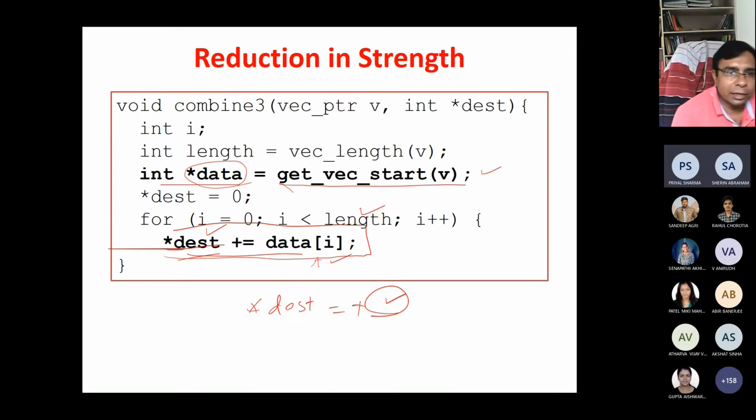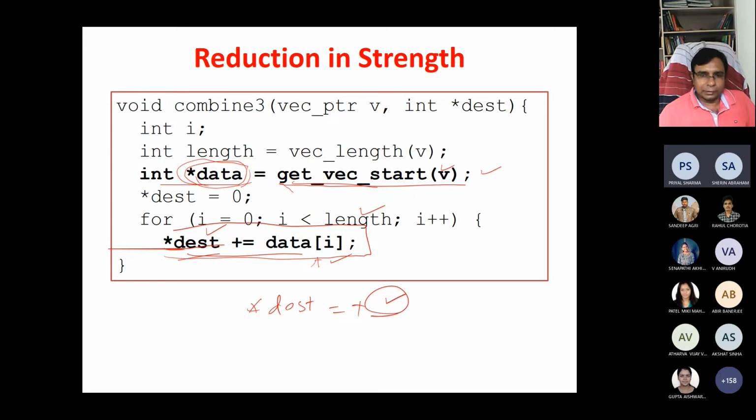This data pointer, we are declaring a data pointer. By this function, we'll get the starting point of V and place it here. So now data points to the original vector V.